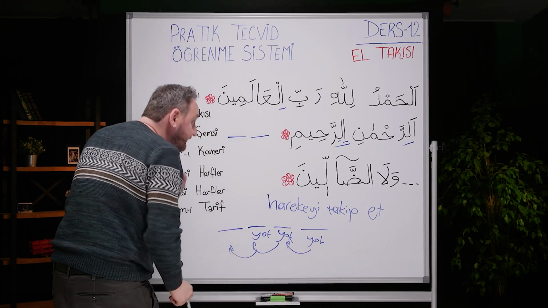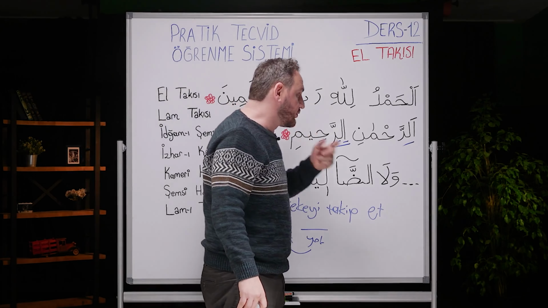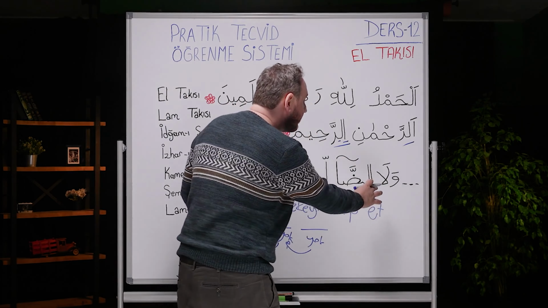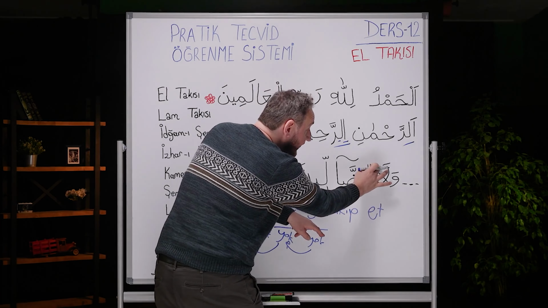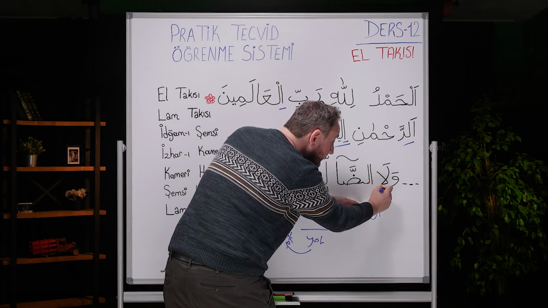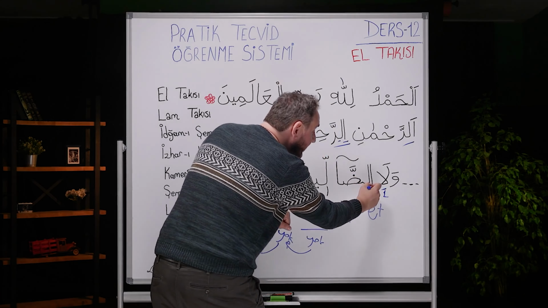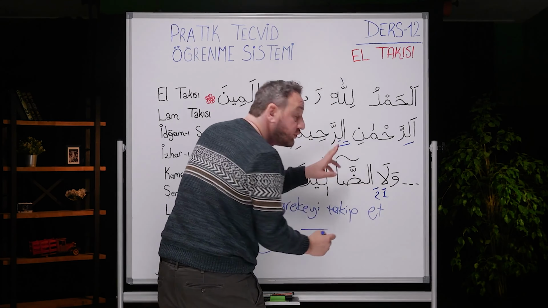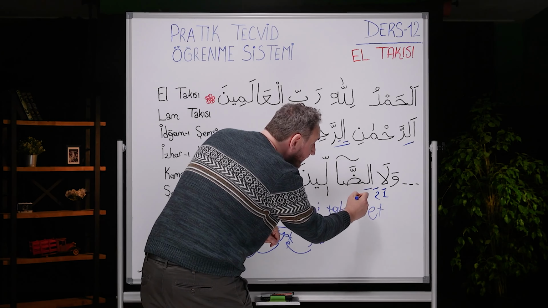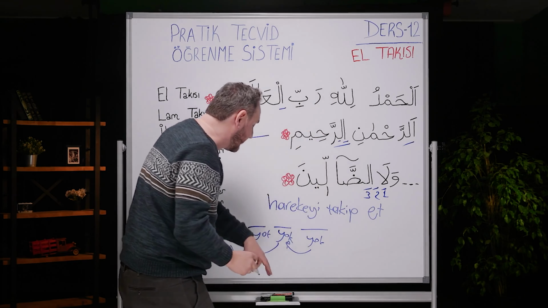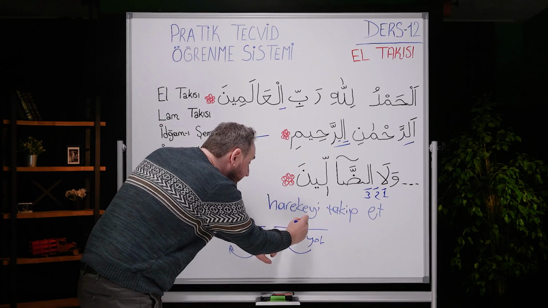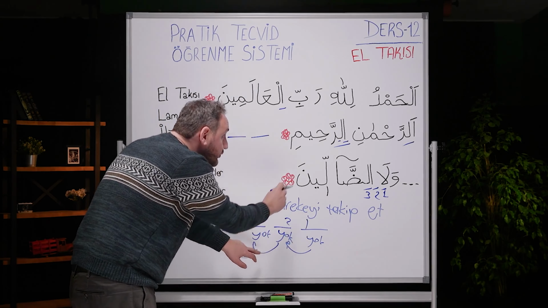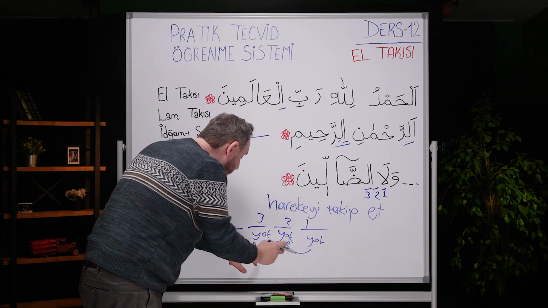Let's look at the last verse of Surah Al-Fatiha. Waladdallin. That's lam alif. Does alif have any haraka? No, that's one. Does the other alif have any? No, that's two. Does the other lam have any? No, that's three. What did we say? If it has no haraka, move on to the next one. If that doesn't either, move on to the other next. If the third doesn't have any either, move on to the fourth.